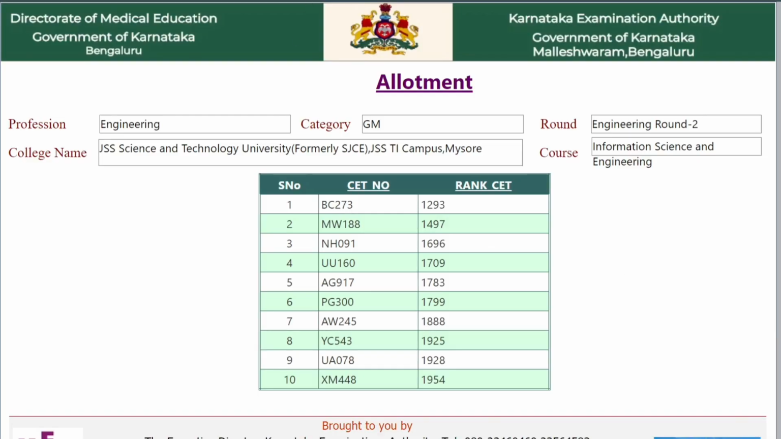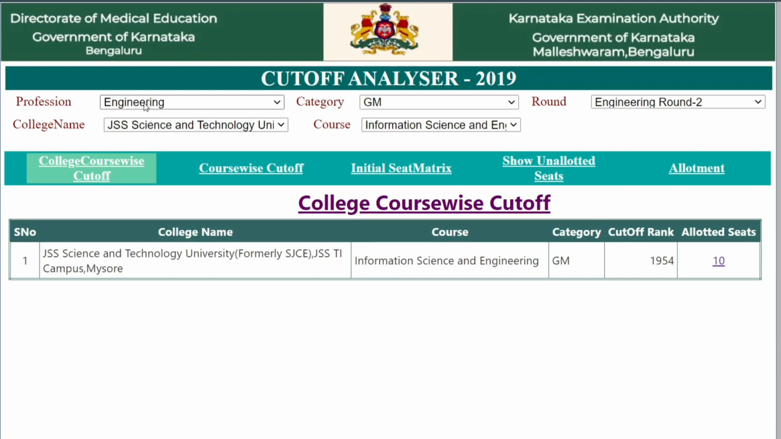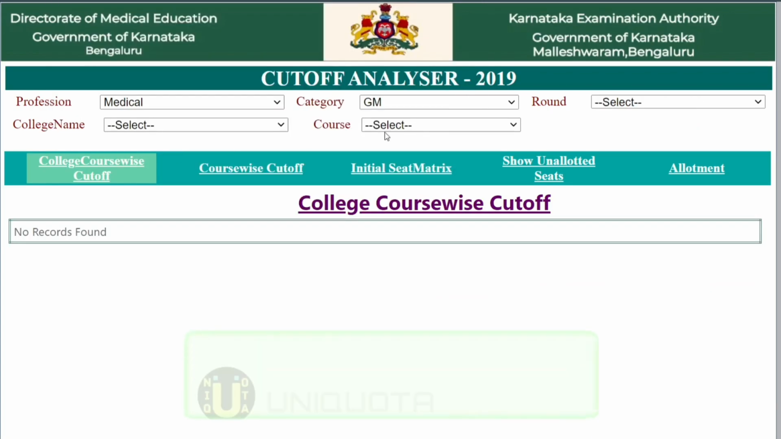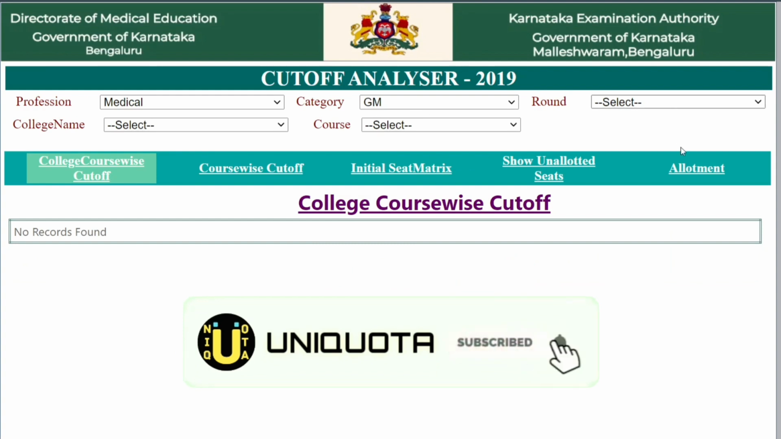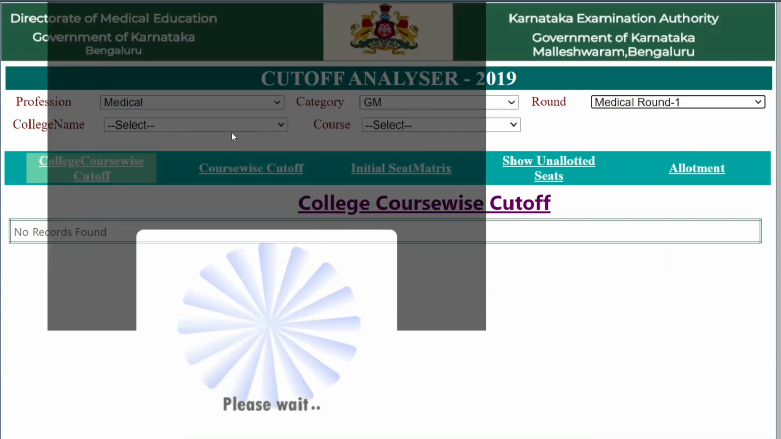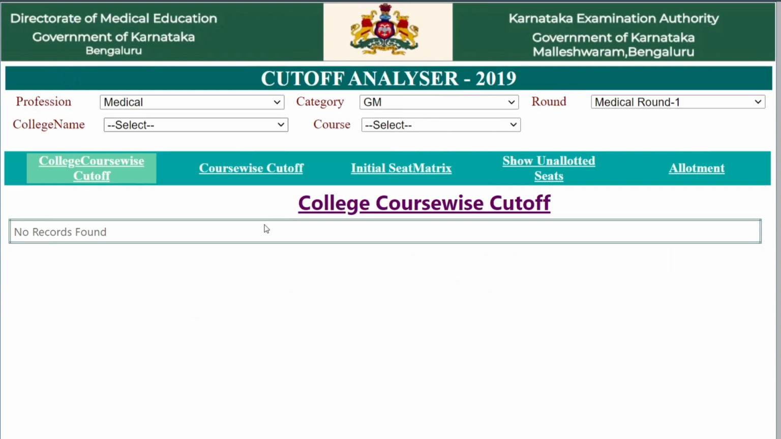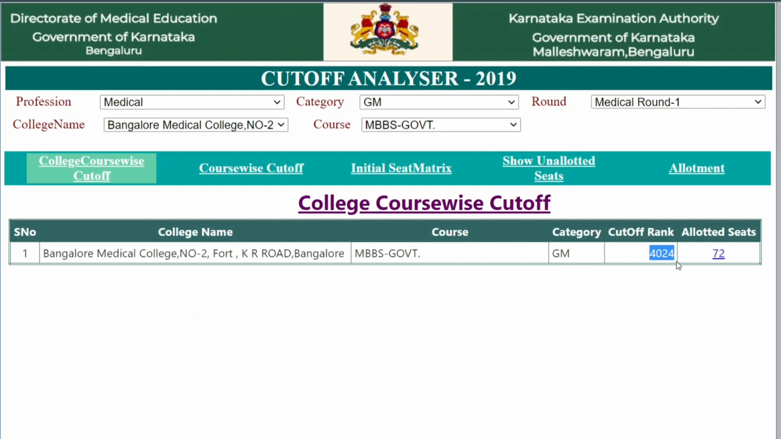Okay, I think you're seeing it. So here, if you want to change, I mean, if you go for medical science general merit, mock allotment round 1, let's select, and college name, and college in Bangalore Medical College, and select course MBBS from government seat. So the cutoff rank is 4,024. For state-wise cutoff, state-wise rank is 4,024. You may get a seat in Bangalore Medical College. It may rise this time, or it may come down this time too. So we cannot say that.